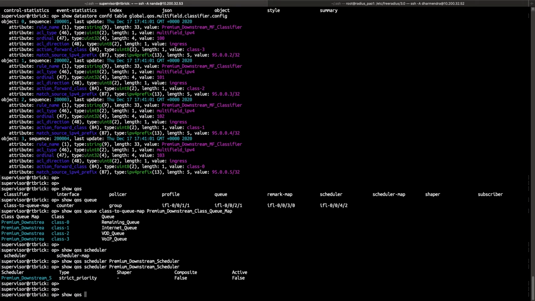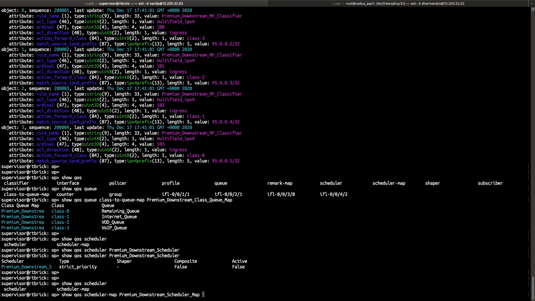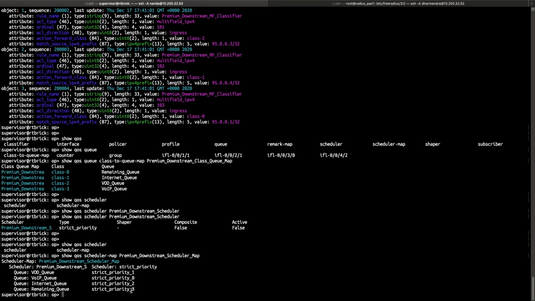Let's look at the scheduler mapping configuration, where the different scheduler priorities have been mapped to different queues. If you look at it, the VoIP queue is mapped to strict priority 0, which is the highest priority. Since it is highly delay sensitive traffic, we are mapping it to the high priority scheduler. The remaining queues are mapped to different strict priorities.